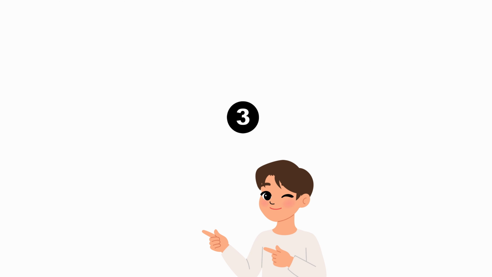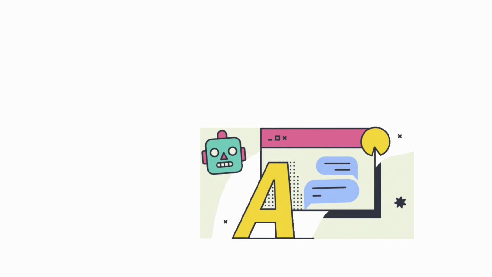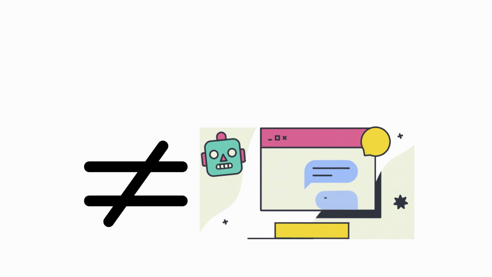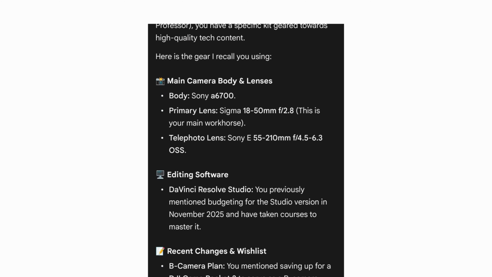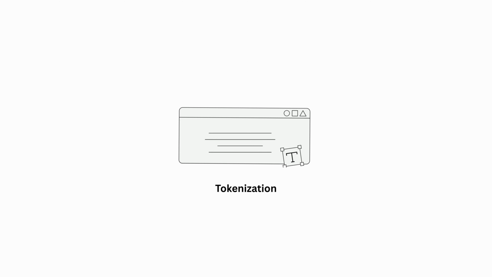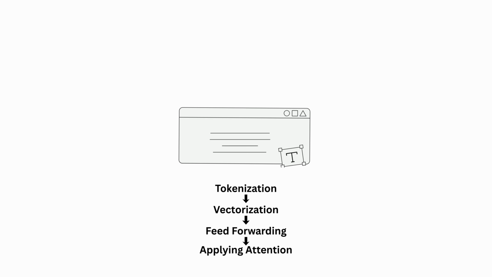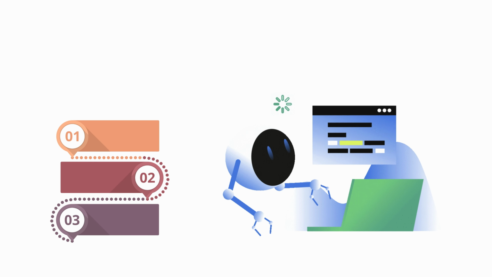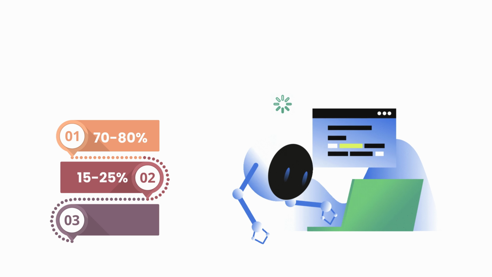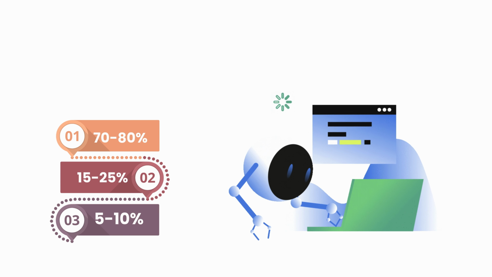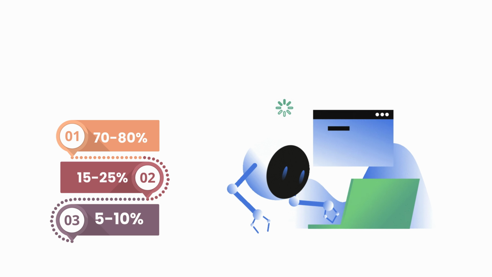Let's check out the third difference, speed. We often think of AI as instantly fast, but there's a massive hidden difference in their actual generation speeds. Transformers are fast per token. Once the model is done thinking, it can predict and output the next word almost instantly. Generating a full page of text still happens step by step, but it is a relatively fast, one-way process. On the other hand, diffusion models require slow multi-step denoising. Generating a single high-quality image requires the model to run its denoising process 20 to 50 times, sometimes even 100 times, just to refine the details. This multi-step process gives it incredible quality, but makes it fundamentally slower than transformers' per-token output.